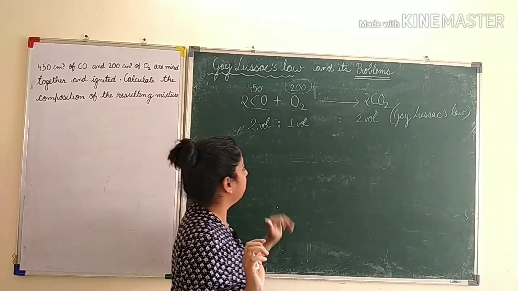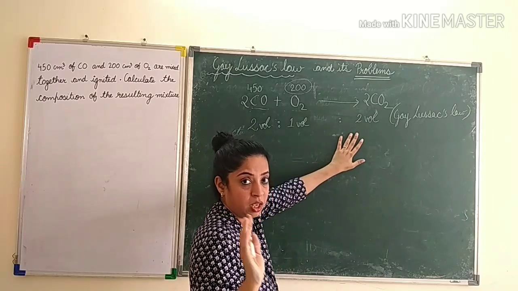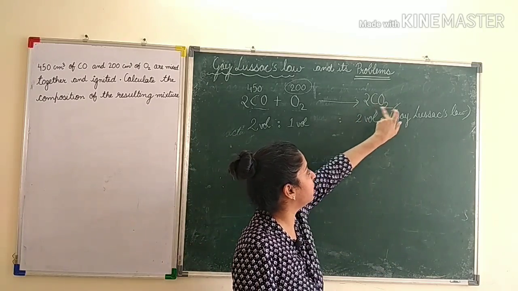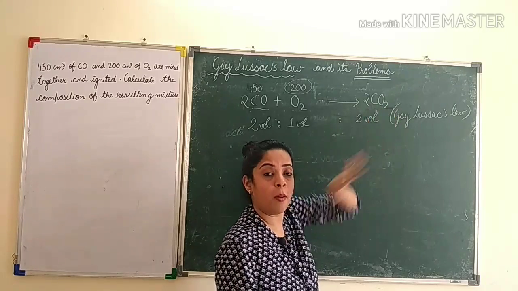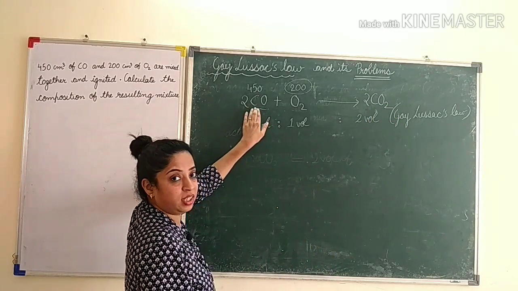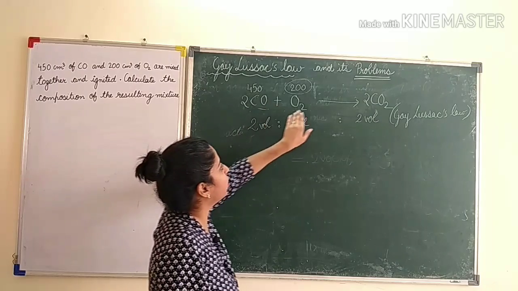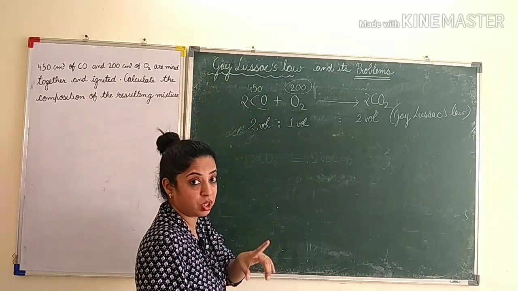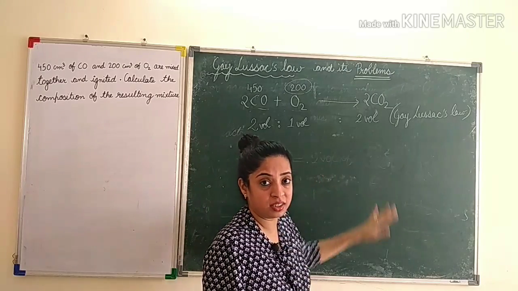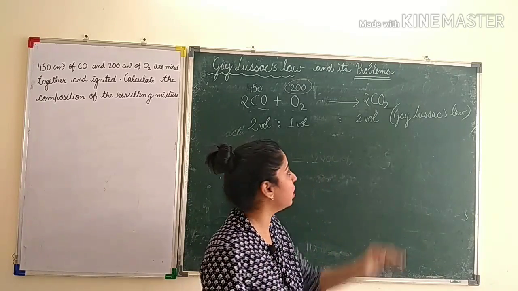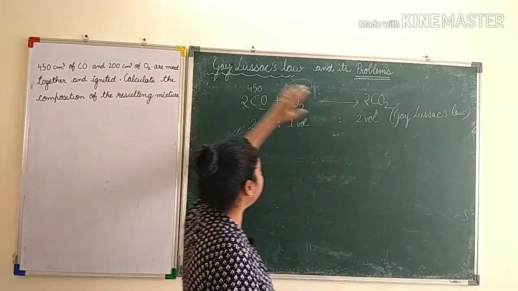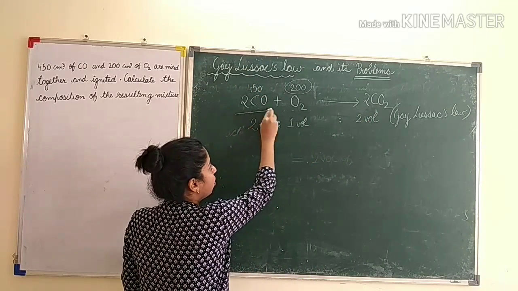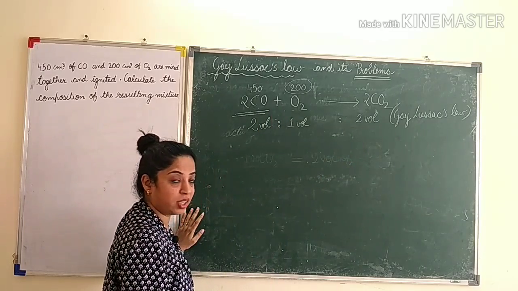So now first after writing this, we have to write the composition of the resulting mixture. You can say, see, resulting mixture mein CO2 will be there, but there will be some unreacted carbon monoxide also left, because this is limiting. Oxygen जब खत्म हो जाएगा तो ये भी थोड़ा बच जाएगा reacting mixture में. So whenever you are writing the mixture of the products, this will always be there, और जो भी ज़्यादा है वो unused बच जाएगा, right? So first we will calculate the composition of this in the resulting mixture.